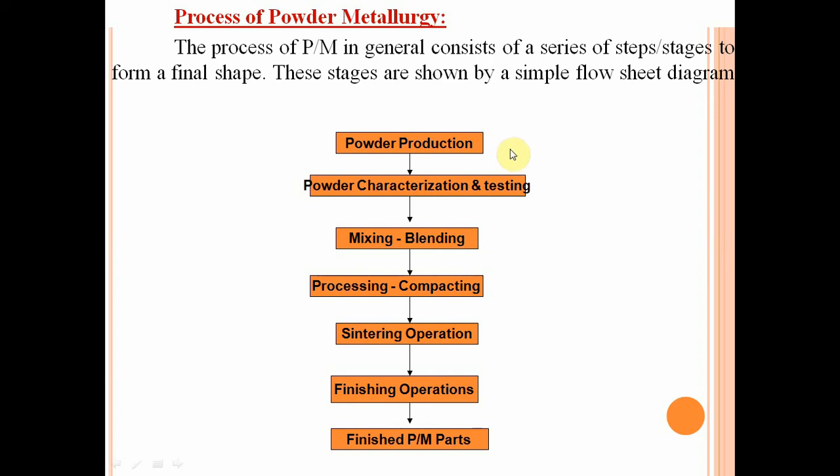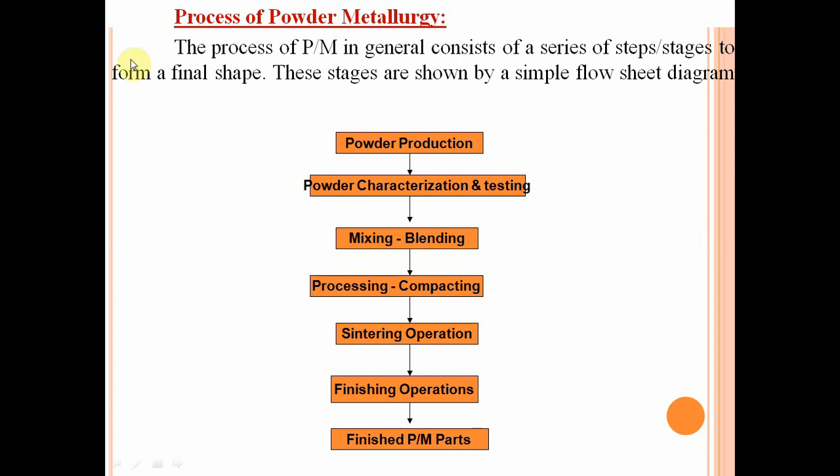Already we discussed how to manufacture the powder. There are various methods available for production of powders depending upon the type and nature of the metal. A few of them: atomization, crushing and milling, machining, and electrolytic.